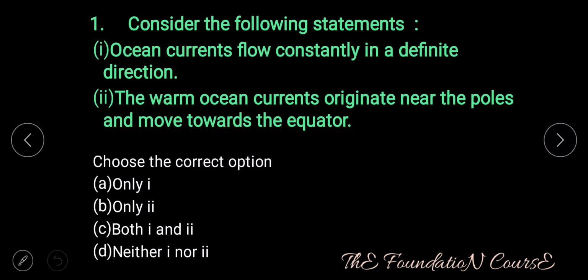Question number 1. Consider the following statements. Statement 1. Ocean currents flow constantly in a definite direction. Statement 2. The warm ocean currents originate near the poles and move towards the equator. Choose a correct option. Option A, only one. Option B, only two. Option C, both 1 and 2. Option D, neither 1 nor 2.